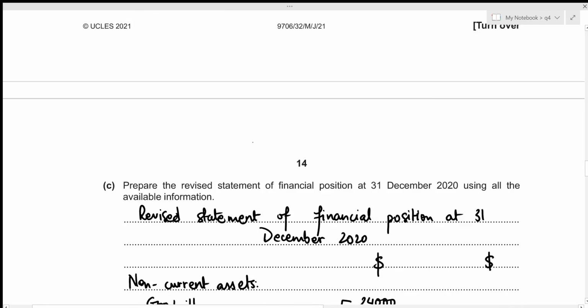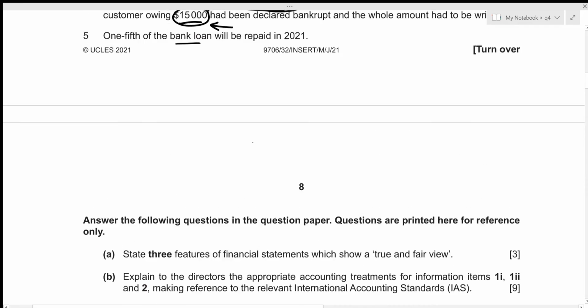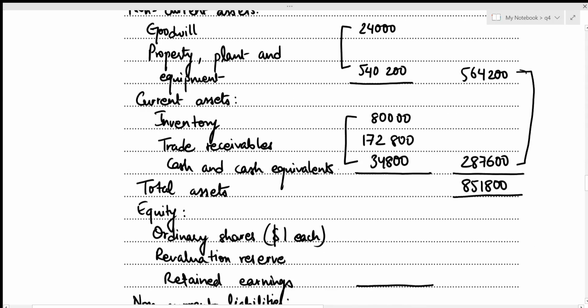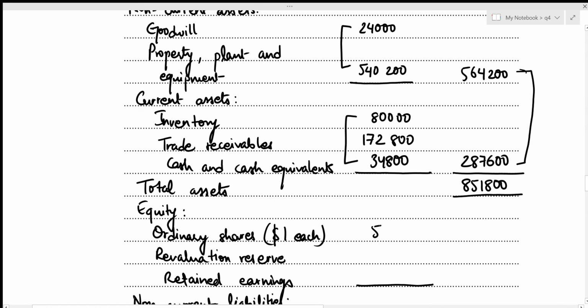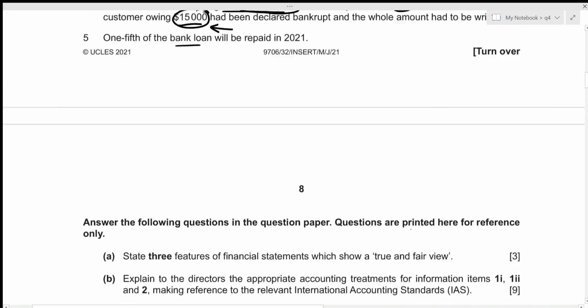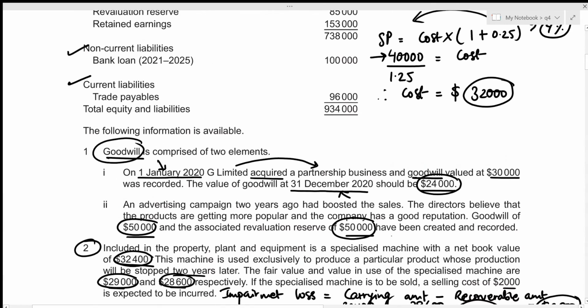Okay, now we move towards the equity section. We have our ordinary shares, and we know that there were no additional information regarding ordinary shares. So we can just substitute the original draft value of 500,000. Let's write it down. That's 500,000. Okay, then we have revaluation reserve, and we actually added 50,000 to the revaluation reserve for the internally generated goodwill, right?